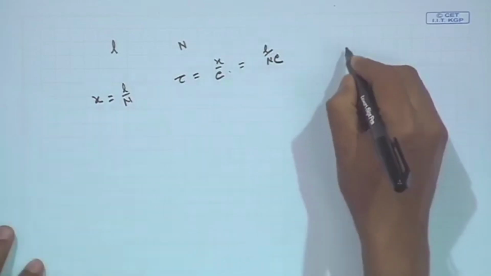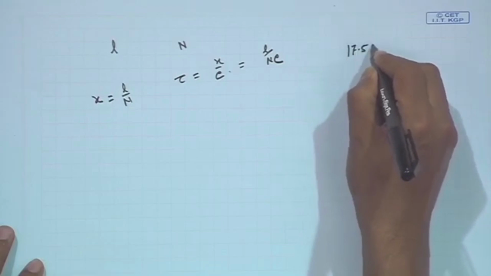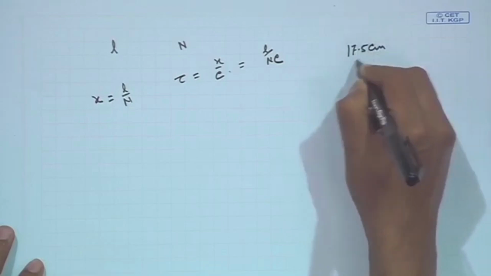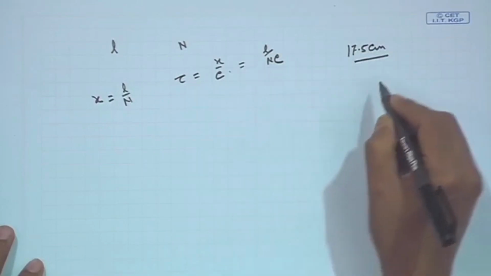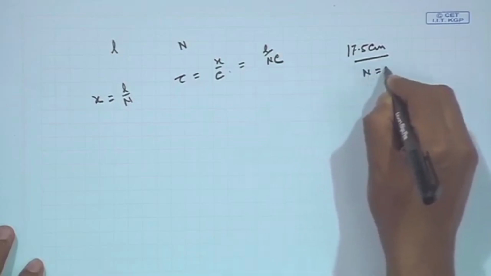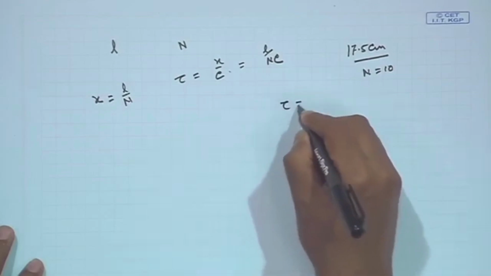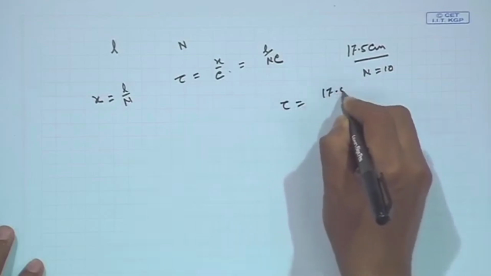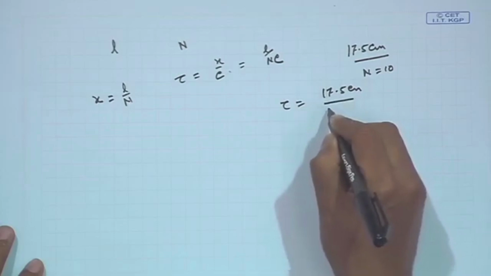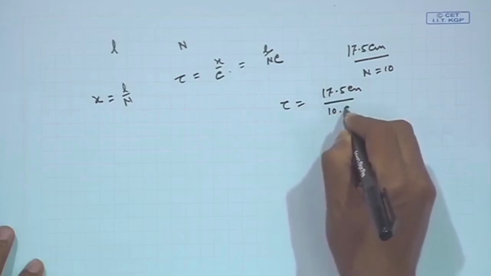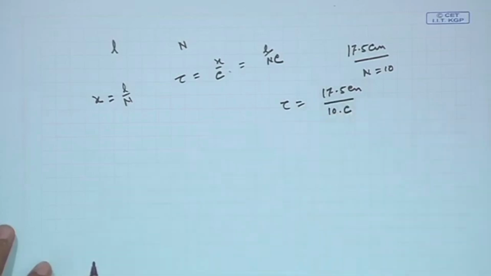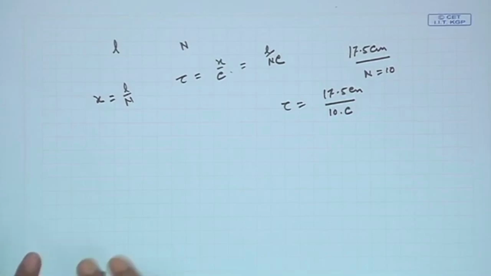So, if I have a tube of 17.5 centimeter length, and I divide the tube into n equal to 10 sections, then tau is 17.5 centimeters divided by n times c. C is the speed of sound, and that much delay is required.